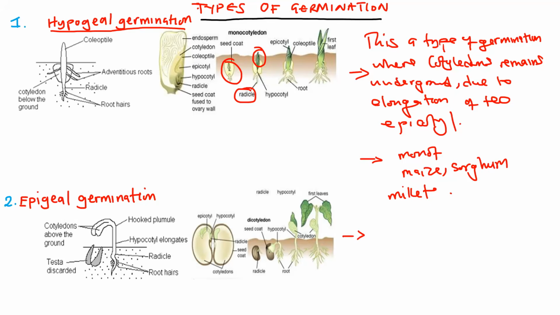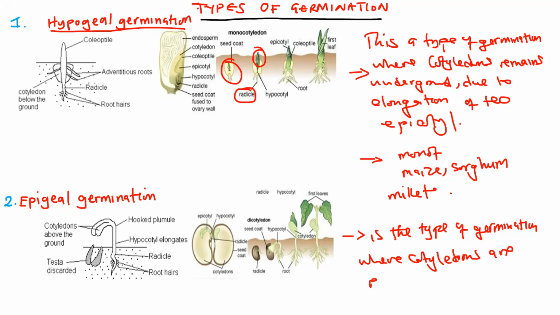It is a type of germination where cotyledons are pushed above the ground, or come out of the ground.